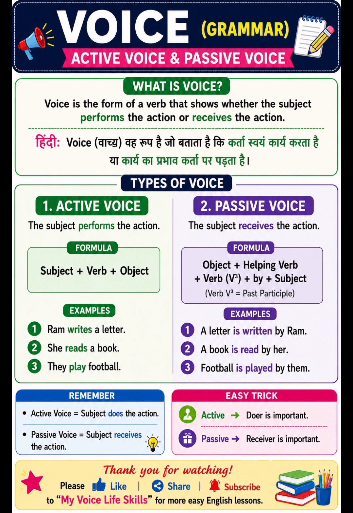Notice what happened. In the active voice, Ram comes first. But in the passive voice, the letter comes first. The basic structure is object plus helping verb plus third form of the verb plus by plus subject. Here, verb 3 means the past participle form of the verb. Let's compare.